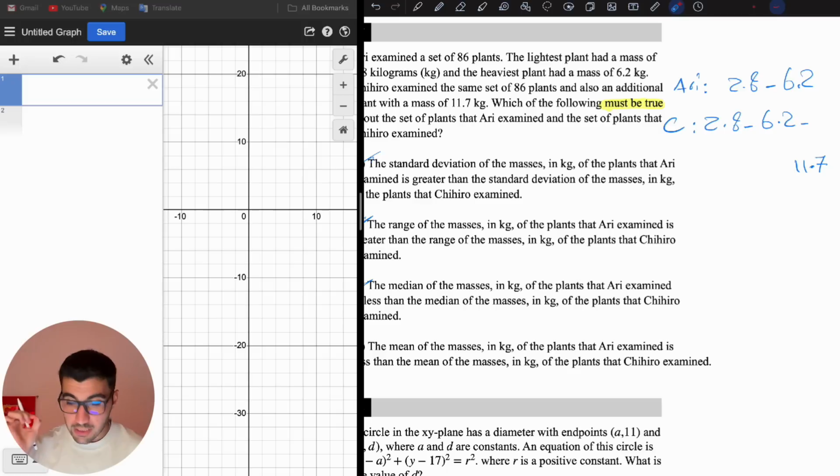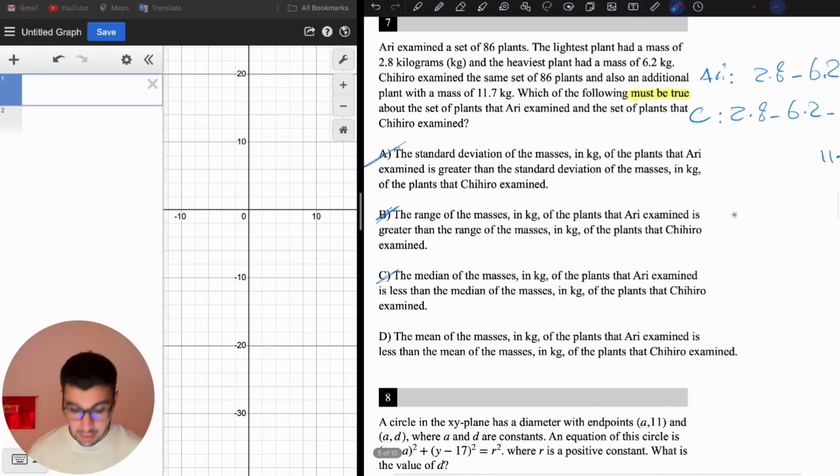If you add a new data to a data set that is larger than the maximum data in that data set, the mean is going to increase. If you add a new data that is less than the minimum data in that data set, the mean will decrease. So here we added a new data that is larger than 6.2, the maximum data, so the mean is going to increase. So the mean of C is larger than A. The mean of the array is less than C, which is correct.